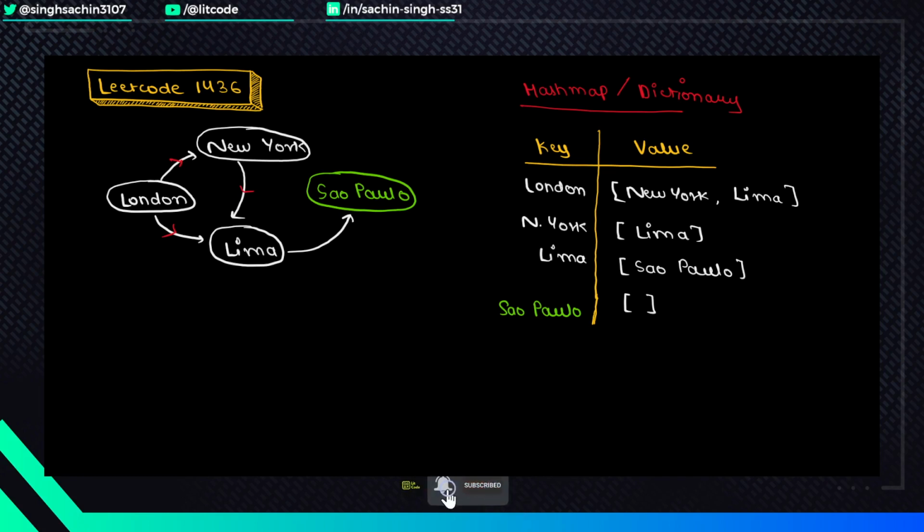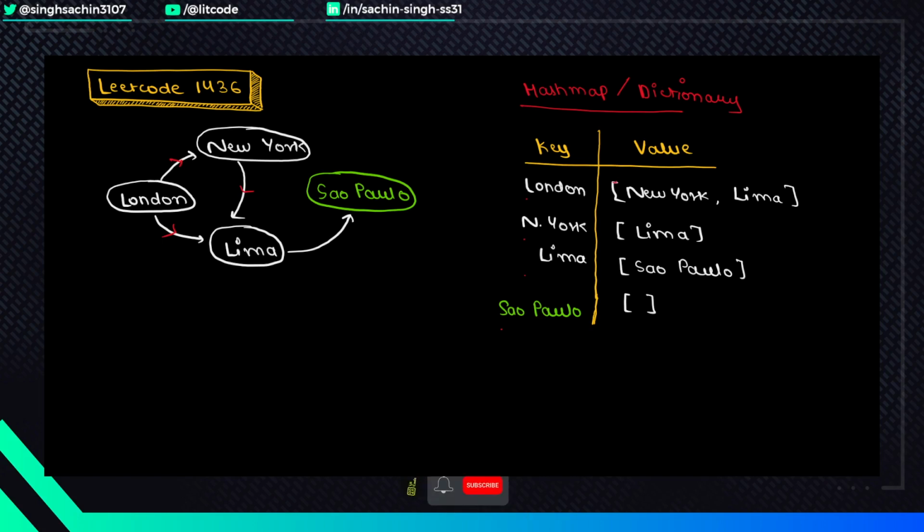So what I'm going to do is create a hash map or a dictionary in Python, in which the keys will be my city names. Okay, for example, London, New York, Lima, and Sao Paulo. In the value of this dictionary, I'll keep track of what all cities I can directly visit. I'm not talking about indirect approaches I can make.